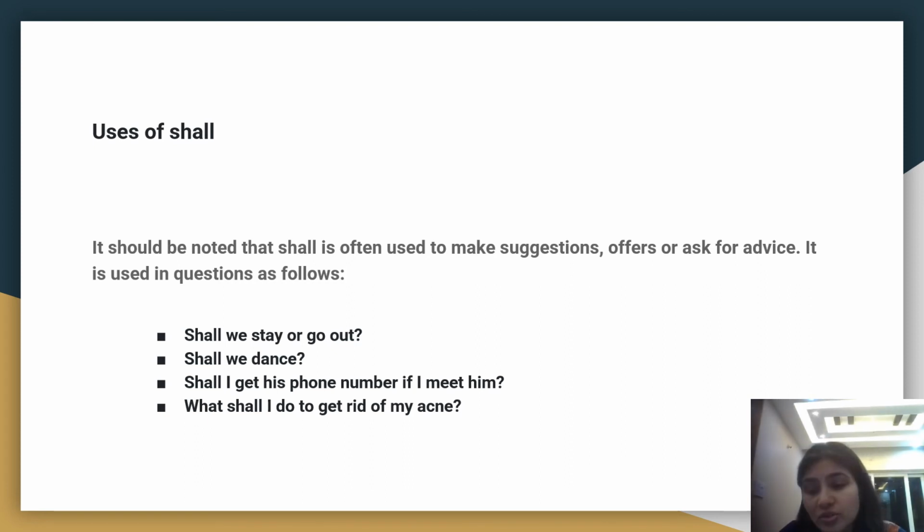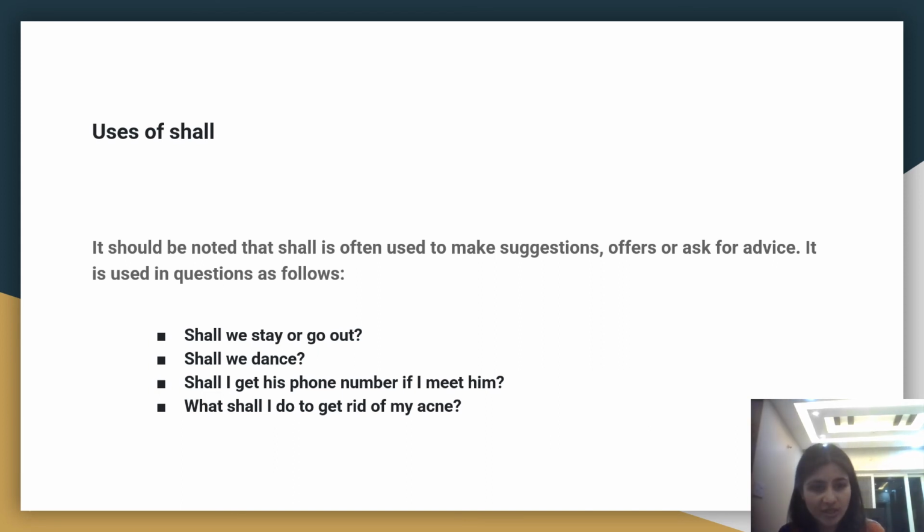Shall we stay or go out? Okay, then we use shall. Okay, shall we dance? Shall I get this phone number if I meet him? What shall I do to get rid of my acne? So these are a few examples in which shall is used to make suggestions, offers, or ask for advice. It is used in questions as well.